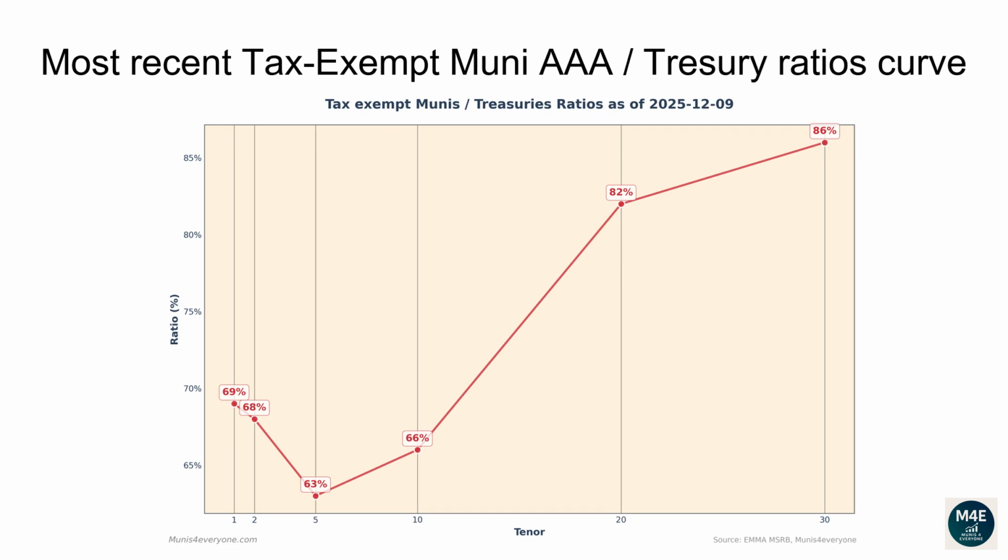The current one-year ratio is 69%. The 2 years ratio is 68%. The 5 years ratio is 63%. The 10 years ratio is 66%. The 20 years ratio is 82%. The 30 years ratio is 86%.